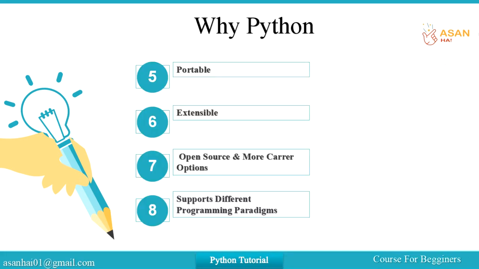Next thing is Python is portable in nature. Portable means that we can transfer our code written in one system to another system, or we can simply develop our code for different types of systems. Next thing is Python is extensible in nature. What it means? It means that if we want to write our code in other languages, we can do that. We can write in C, we can write in C++.